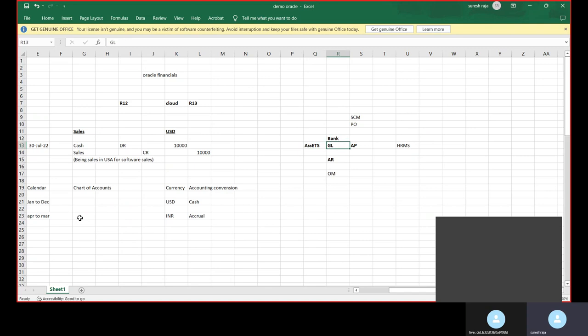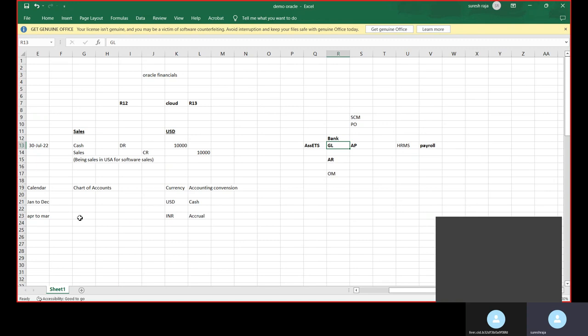So ERP means all modules are interrelated. We have Human Resources. There is a different consultant, but they cannot work independently. What is Human Resources doing? Some employee joining is getting a salary when they process payroll. HRMS processes payroll monthly. It has to be paid through AP, right? Payment is done only here, in AP. So what happens here? The employee will be created automatically as a supplier and will be paid. It is processed through GL.